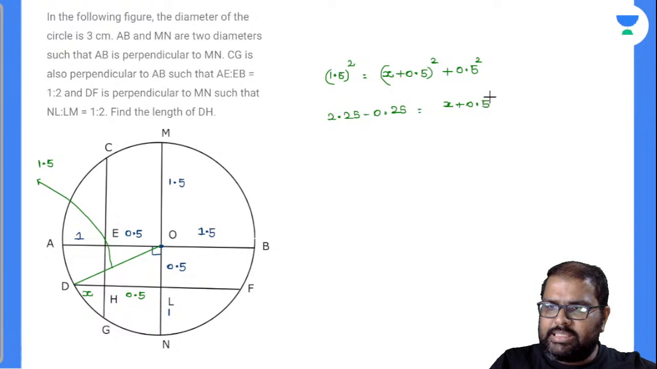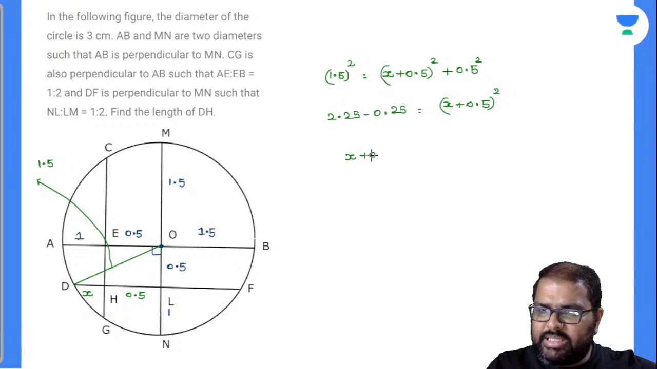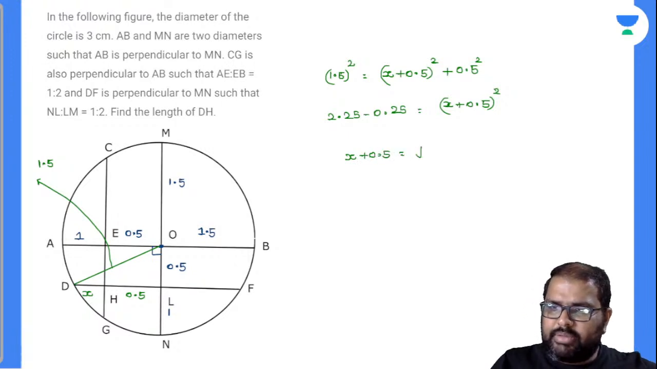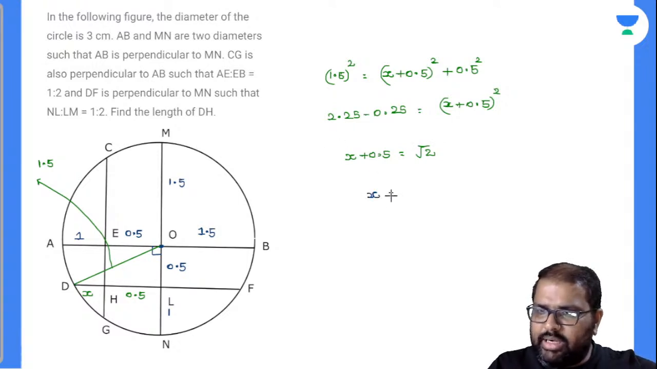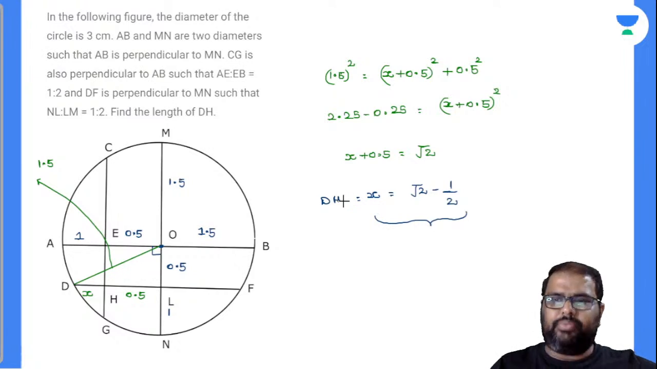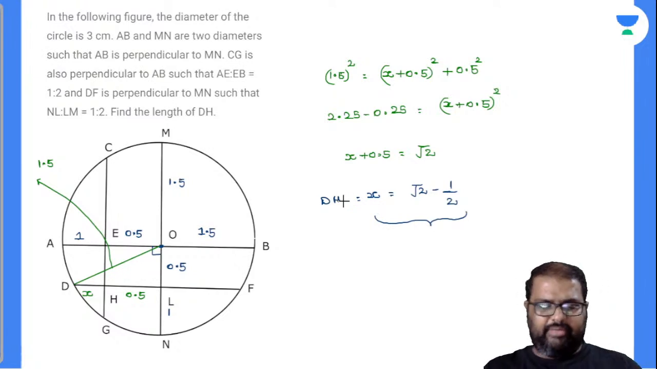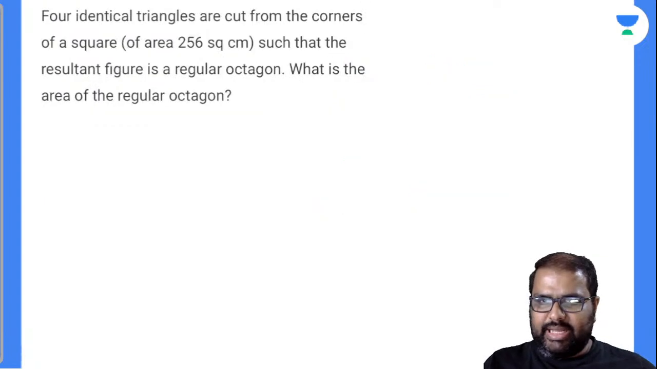1.5 whole square minus 0.25 is equal to X plus 0.5 whole square. So the LHS will be 2. Am I right or wrong? Can I write this as X plus 0.5 is equal to root 2? Yes, perfectly I can write it like this. So finally, I can write my X value, and don't convert it into a quadratic equation, it will be a huge headache to solve. So this will be very fine. X is nothing but the DH value. DH value is equal to root 2 minus 1 by 2. So with the options, you can solve it very easily. I hope you are getting my point. Yes, perfectly done. Let's go for the next one.